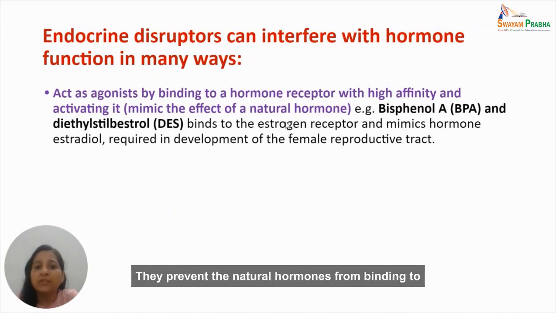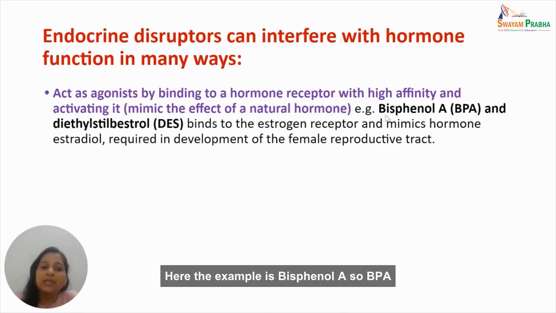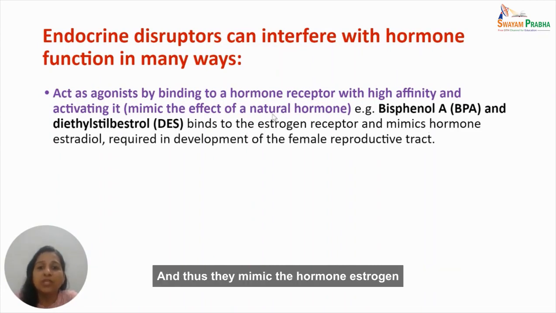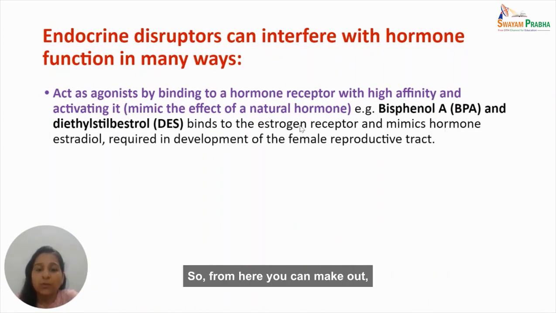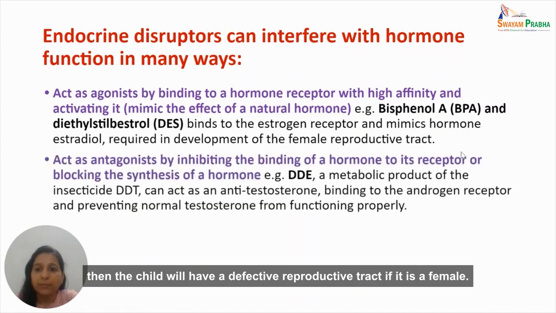They prevent the natural hormone from binding to its receptor, and they themselves go and sit in the place of that hormone. Here the example is bisphenol A. So BPA and diethylstilbestrol, DES, bind to the estrogen receptor, and thus they mimic the hormone estrogen, which is required in the development of the female reproductive tract. So from here you can make out that if there is exposure of BPA and DES to the pregnant woman, then the child will have a defective reproductive tract if the fetus is a female.